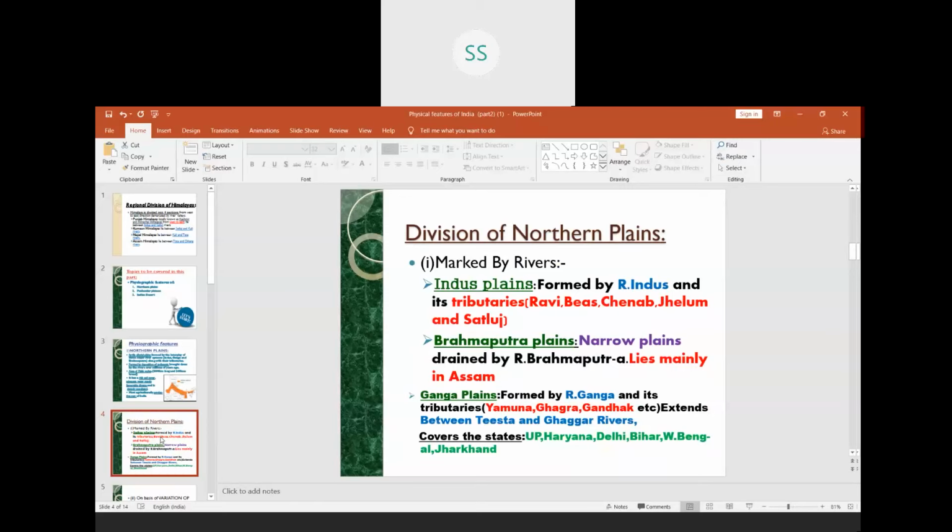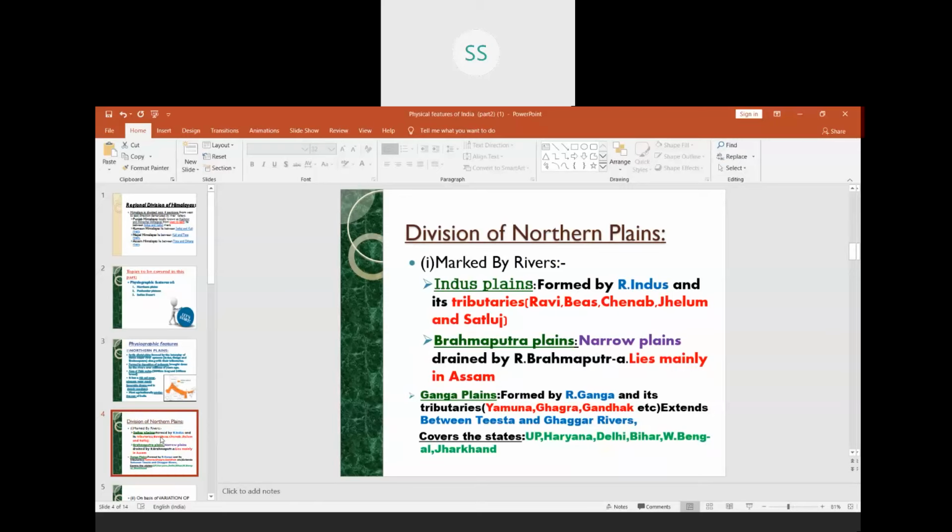They have another name, children. They are also called Punjab Plains. That means the plains which you see in Punjab are also called Indus Plains or Punjab Plains, because they are formed by river Indus and its tributaries. What are the five important tributaries of river Indus? They are Ravi, Beas, Chenab, Jhelum and Satluj.